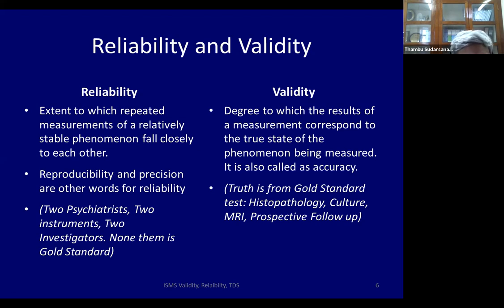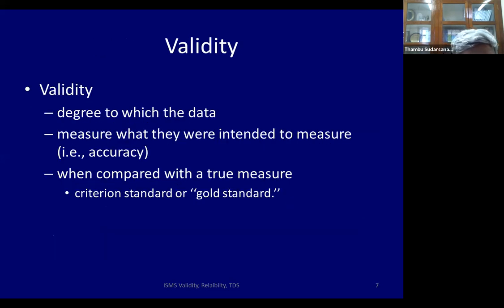Some people call it accuracy. The true state is measured by a gold standard test, which could be a biopsy, a culture, MRI, or even a prospective follow-up. So that is validity. Validity is the degree to which the data measure what we intended to measure, the accuracy. How accurate is it when compared to a true measure? The true measure is also called the criterion standard or the gold standard or the reference standard.